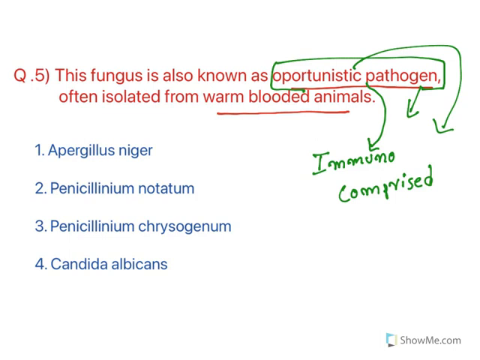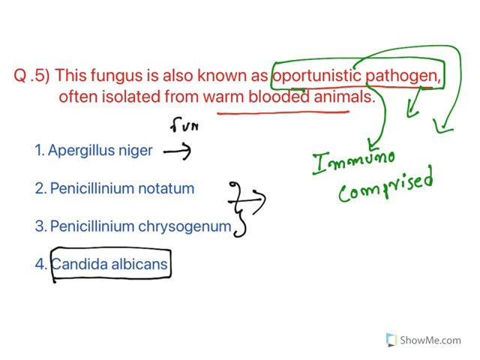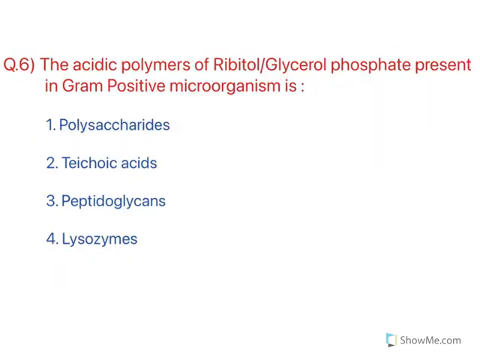Among all of them, the opportunistic pathogen is Candida albicans. See, Penicillium notatum and chrysogenum are the sources for penicillin. Aspergillus niger will not cause harmful infections, but Aspergillus fumigatus is again an opportunistic pathogen. So among all of them, Candida albicans will act as the opportunistic pathogen. Moving to the next one.